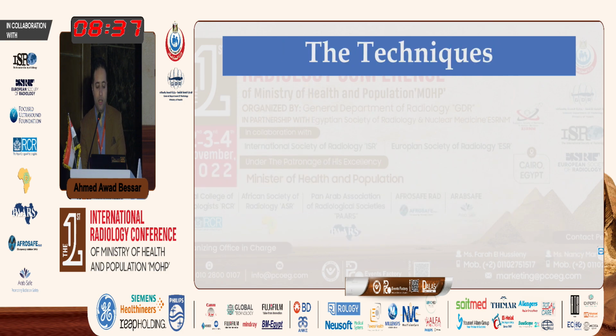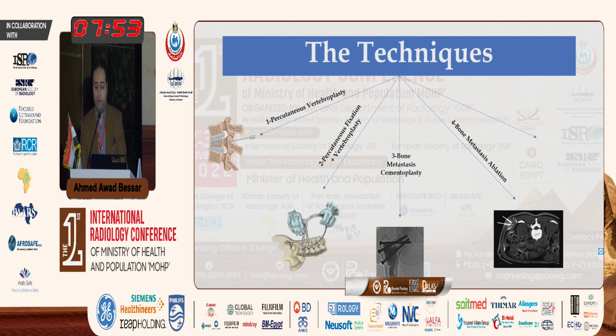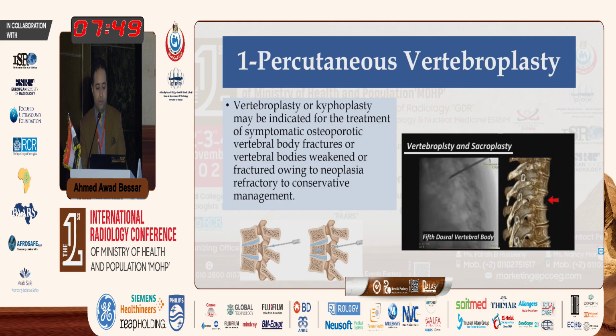In this lecture we can discuss some techniques: percutaneous vertebroplasty, percutaneous vertebroplasty plus percutaneous fixation, bone metastasis cementoplasty, bone metastasis ablation, and also embolization for metastatic osseous lesions. In this technique, we performed vertebroplasty and kyphoplasty at multiple levels. So we can see the needle here inside the fifth dorsal vertebral body, and the injection of the cement inside it.